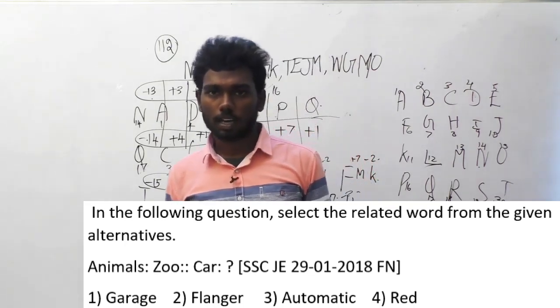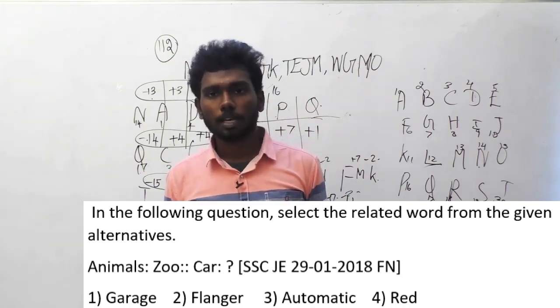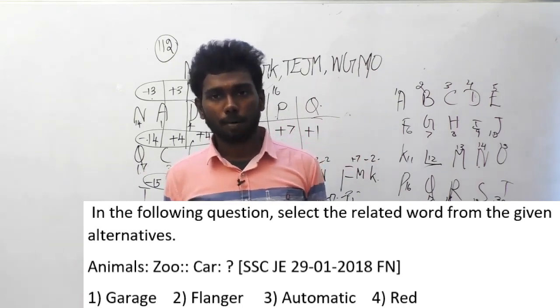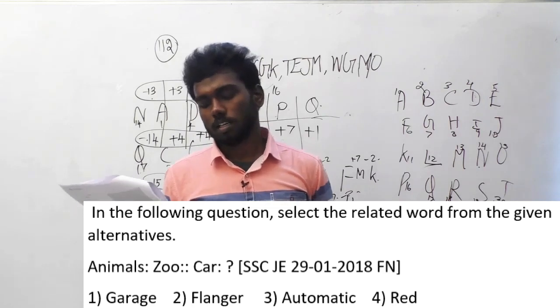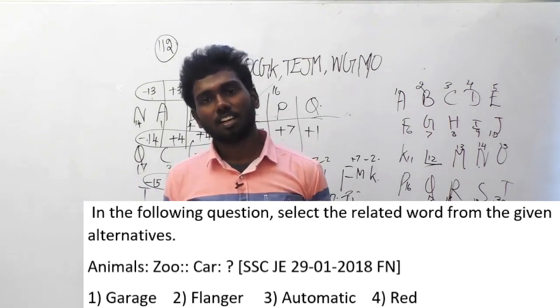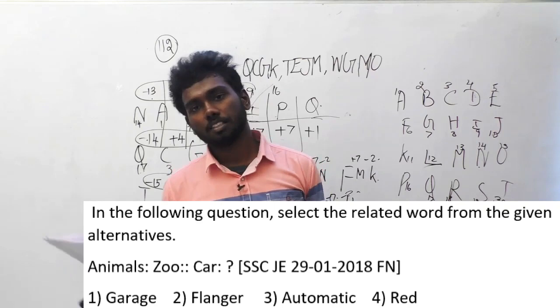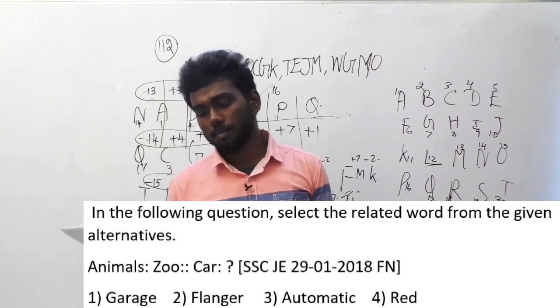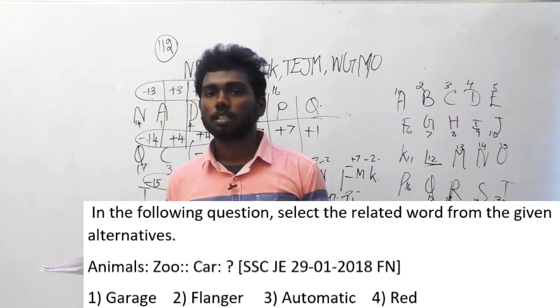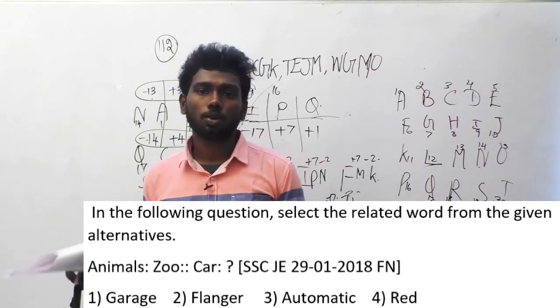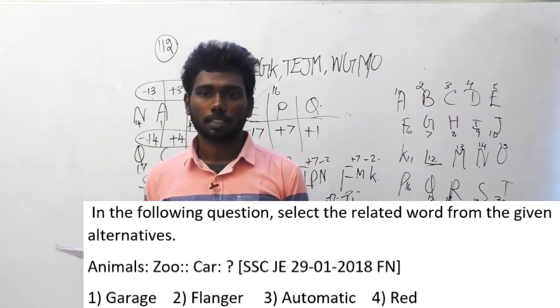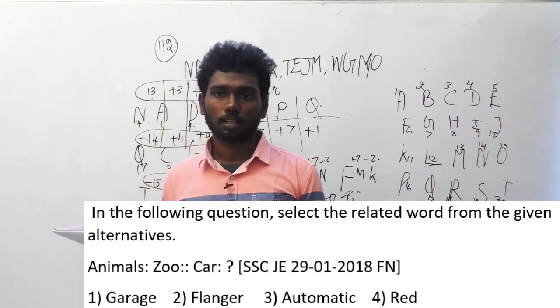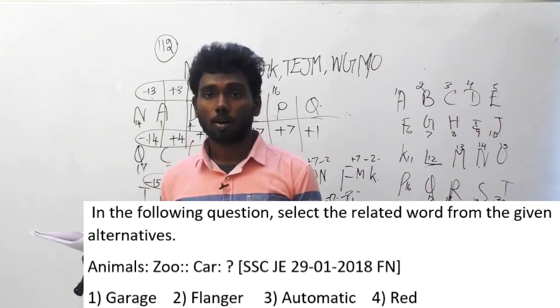It means the place where a car can be parked. Will a car be in red? This all explains features like automatic and red. But animal is to zoo means animals are placed in a zoo. So where will a car be placed? A car will be placed in a garage. That's the answer here. Option A, garage, is the option.